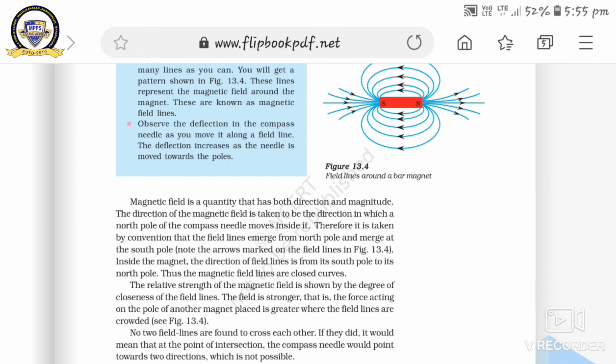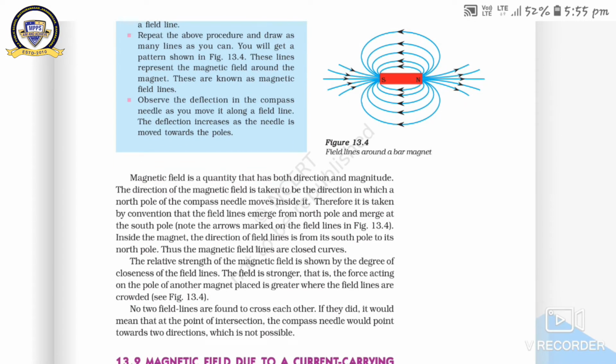This is the question. Magnetic field lines always form closed curves because outside the magnet the magnetic field lines originate from the north pole and end at the south pole, and inside the magnet they start from the south pole and end at the north pole. So it forms a closed loop. Whereas the electric field lines do not do like this. Why do electric field lines not make closed curves? The reason is that electric field lines start from one charge and end at the other charge. It means they do not make a closed curve. Got it?